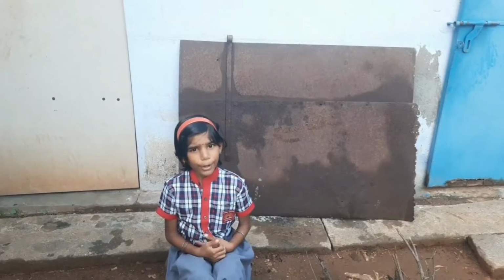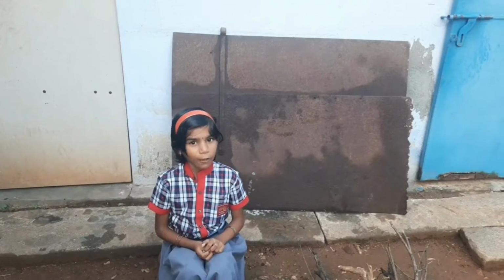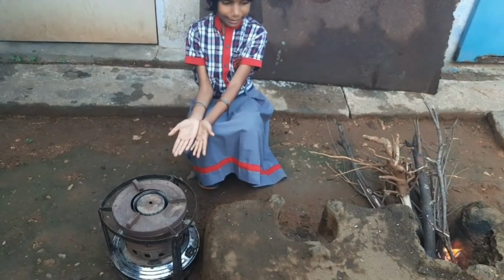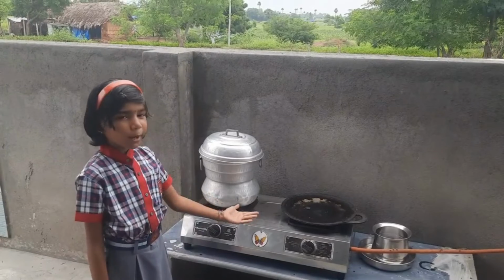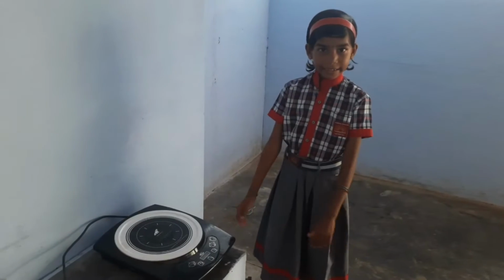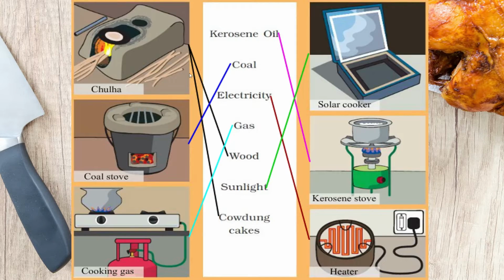Now I am going to tell the different types of stove. Kerosene stove, firewood stove, gas stove, electric stove. And now you match that. Kerosene oil is used in kerosene stove. Coal is used in coal stove. Electricity is used in heater. And sunlight is used in solar cooker. And in olden days, the cow dung cakes are used for chula. And gas is used in cooking gas.